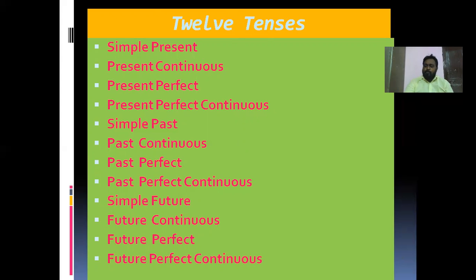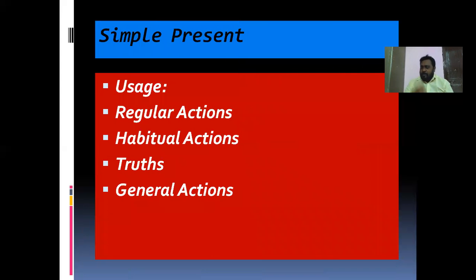These are the four times in each tense. Present tense four times, past tense four times, future tense four times. Put together, there are 12 tenses in English. Now let us see what is simple present tense. It is very important to the students because in all competitive exams or in any exam we get this tense.